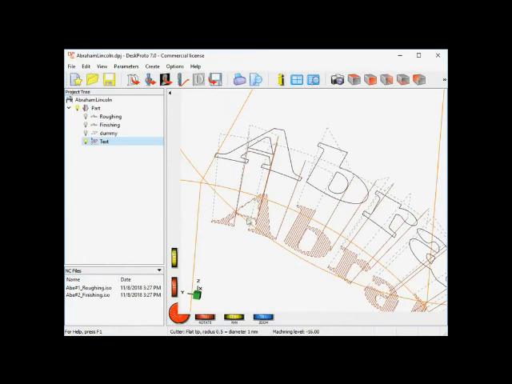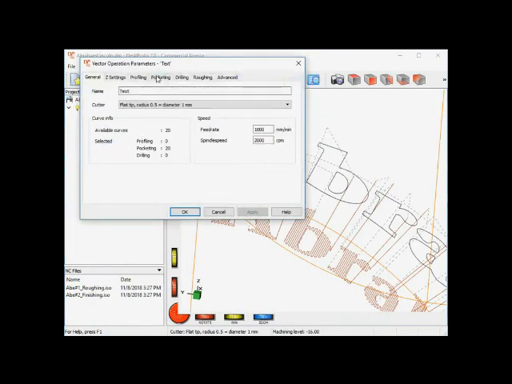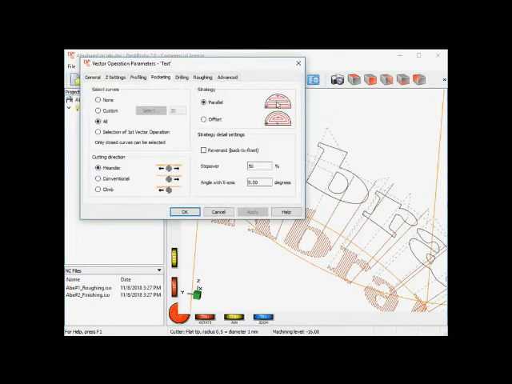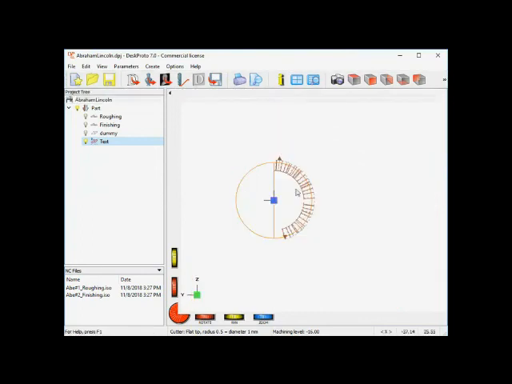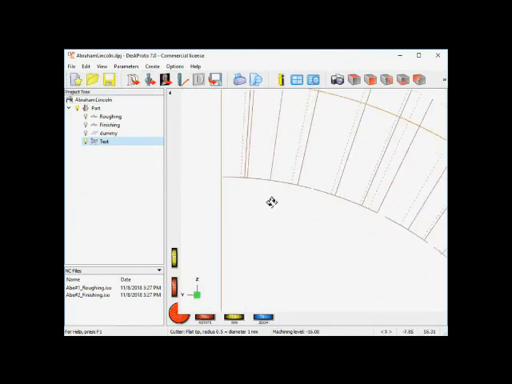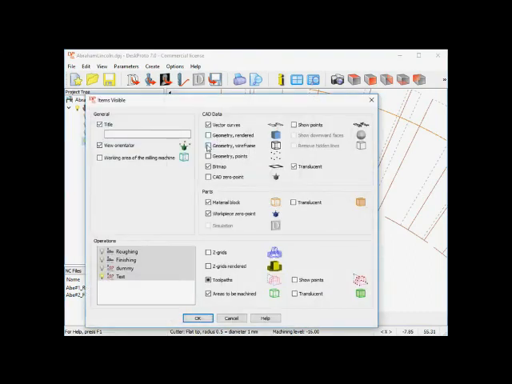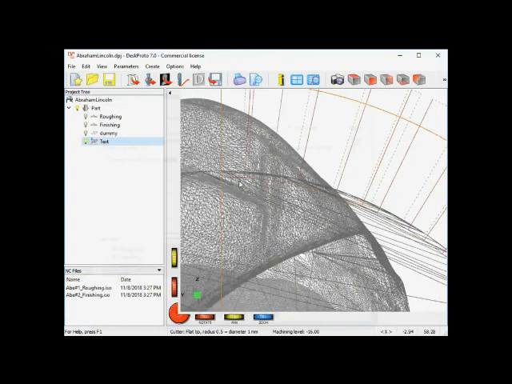However, these are not very nice for text. I want to use a different strategy. I should have done that in the first place. Instead of parallel toolpaths, I want to use offset toolpath. And when I now say OK, these are the toolpaths that I want to use for my text, and these are nicely 1 millimeter below the surface, as I can show you this way when I also now show the geometry not rendered but as wireframe. You can see here is the geometry and the toolpaths are nicely 1 millimeter below the geometry.